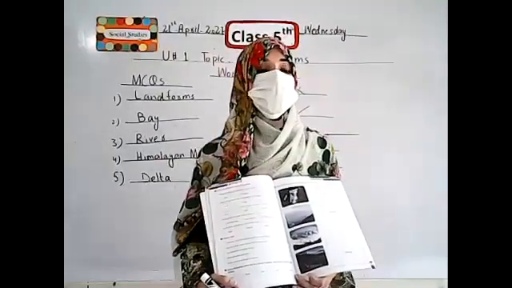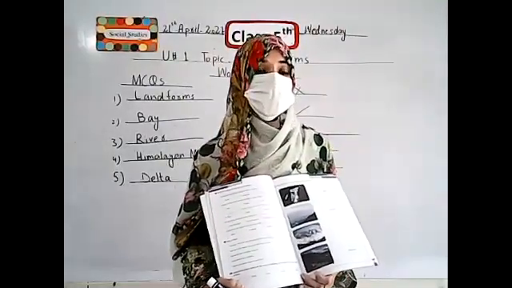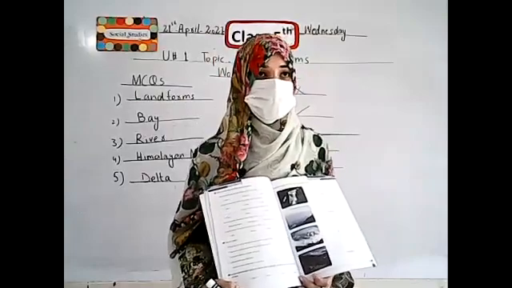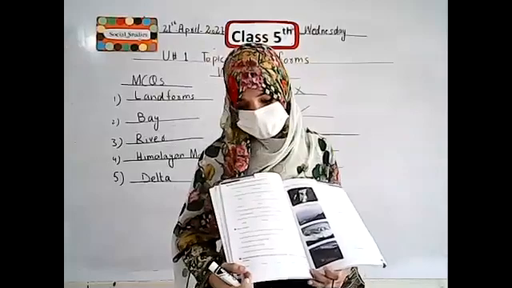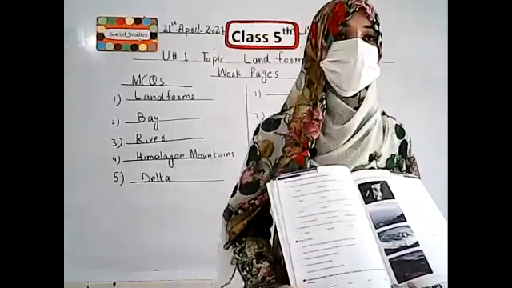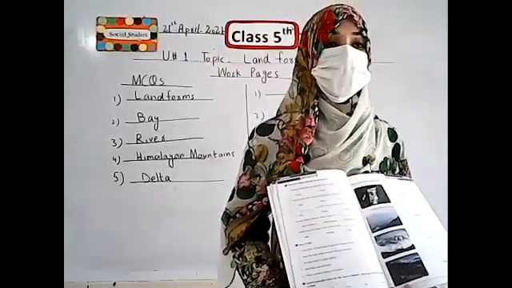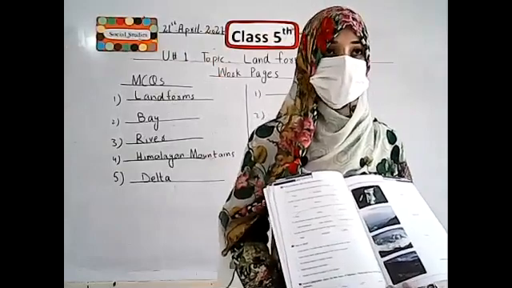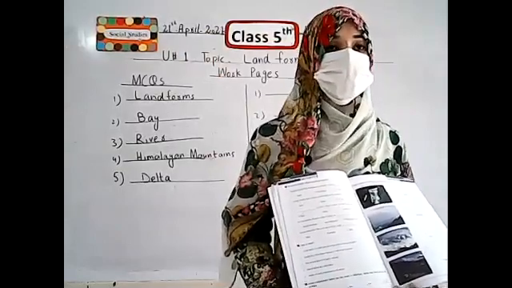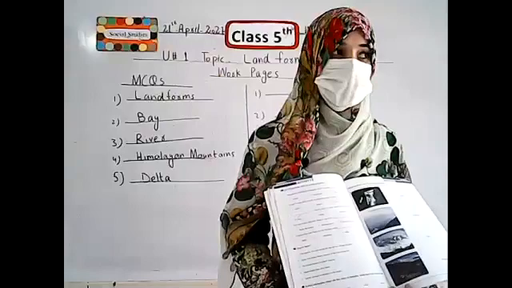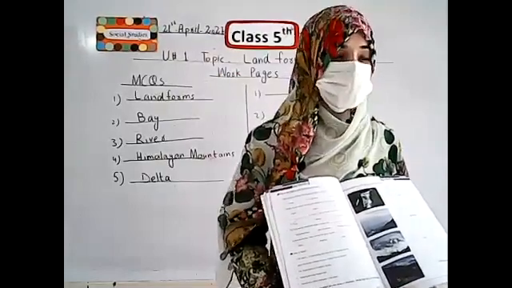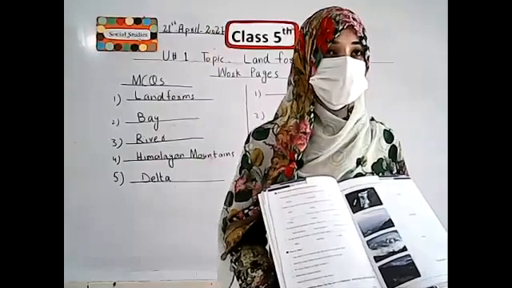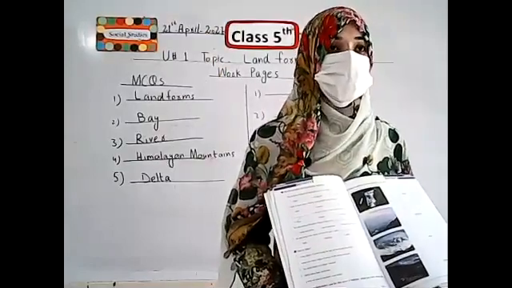You can write this in your SST copies. First make a heading of Ravi, the name of the first river. Then write 2 lines about the river Ravi. Okay students, question number 3 is your homework. You can do this by yourself. Try to do this. I will check your homework tomorrow.